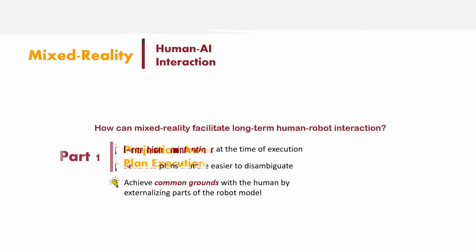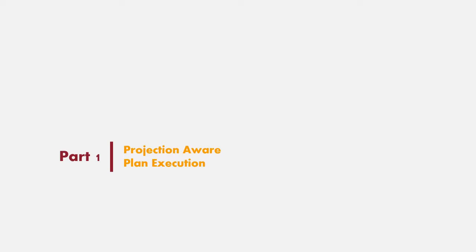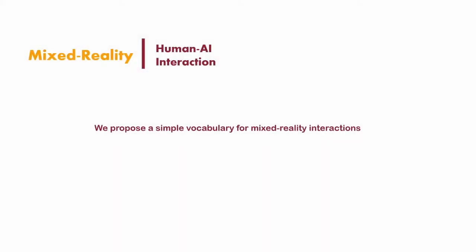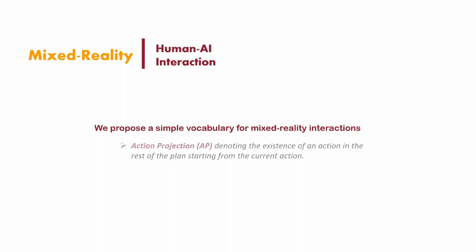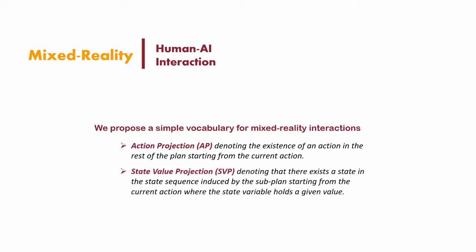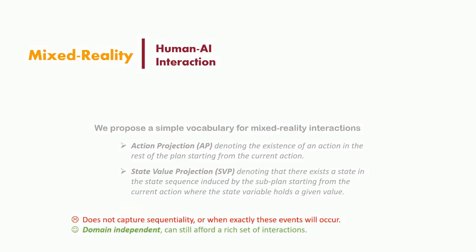We begin by looking at disambiguation of intentions at execution time. First, we need a vocabulary that can describe features of a plan in the form of symbols afforded by the mixed reality workspace. To this end, we define action projections, which tell the user that the robot is going to do a specific action at some point in future, and state value projections, which tell the user the value of a particular state variable in future.